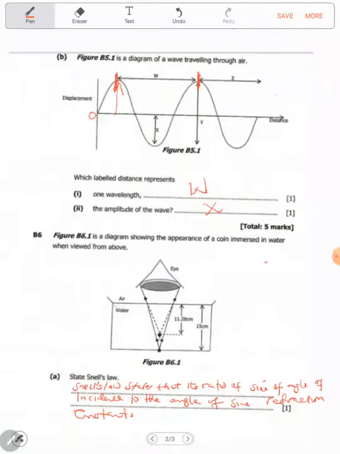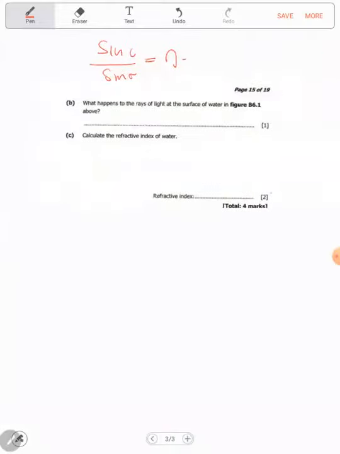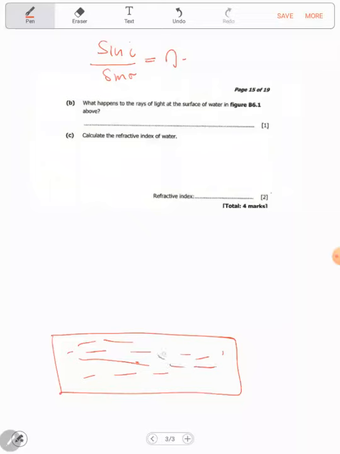Because this is water, the rays of light are coming down like that. As they are coming towards the other medium, this is air, this is water. As they are coming like that, what happens? They refract.